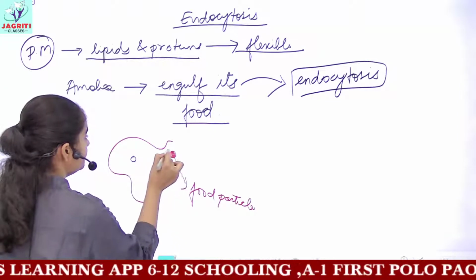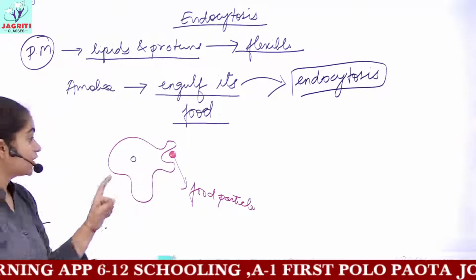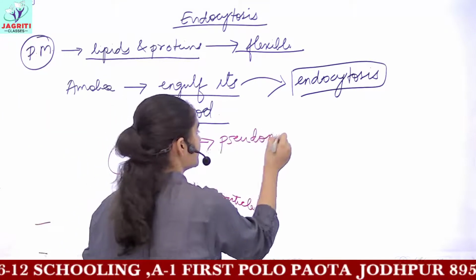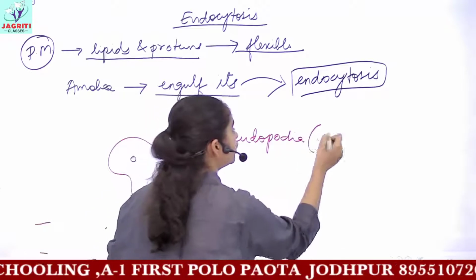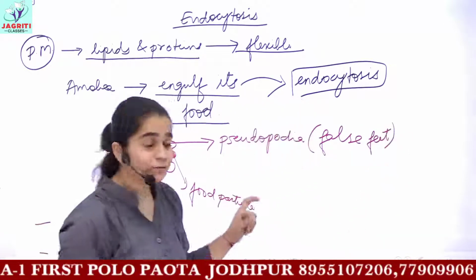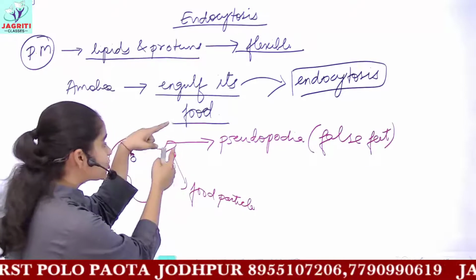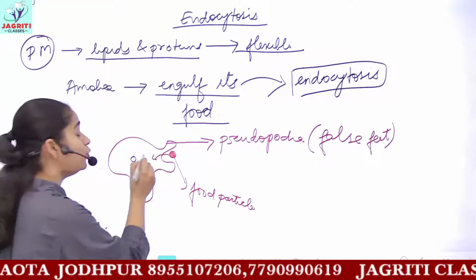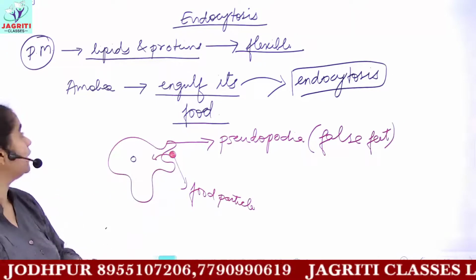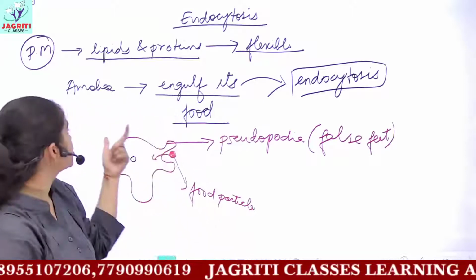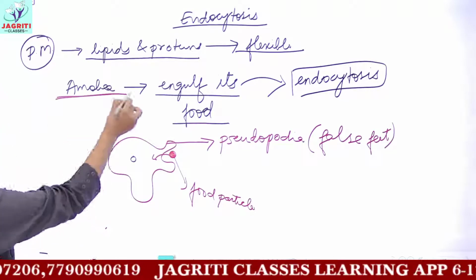That is, it forms leg structure. This is known as pseudopodia, and it is also called false feet. Because it forms a feet-like or leg-like structure and in turn captures the food or engulfs the food to its inside cavity. So this process is known as endocytosis, and it is shown by other unicellular organisms also.